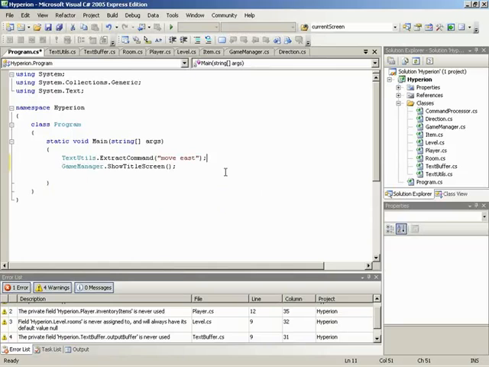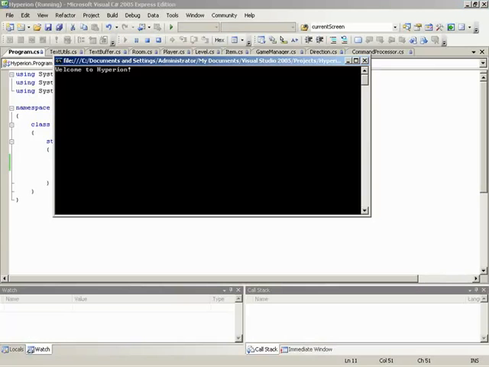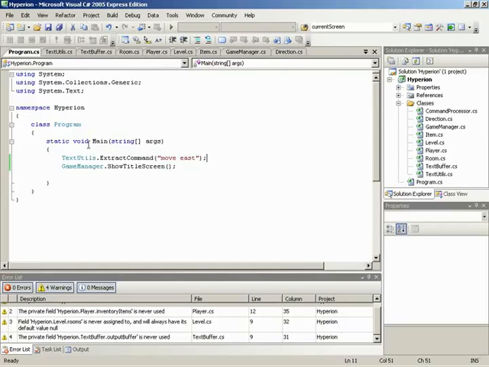But now, if we run this right now, go ahead and run it. All right, well, great. We didn't see our command, which should have been move. Why didn't we see it? Because we're not writing it out to our screen. So let's put this inside of a console.write line.